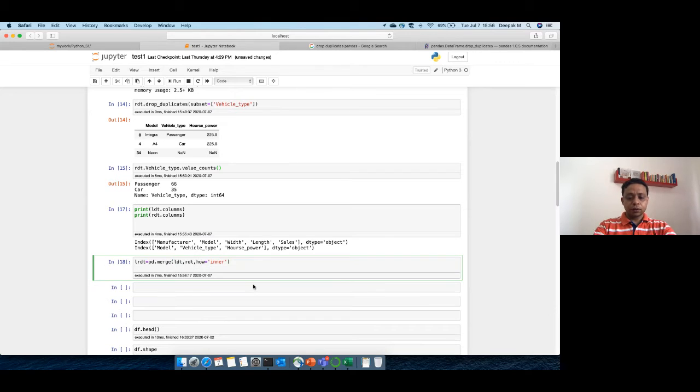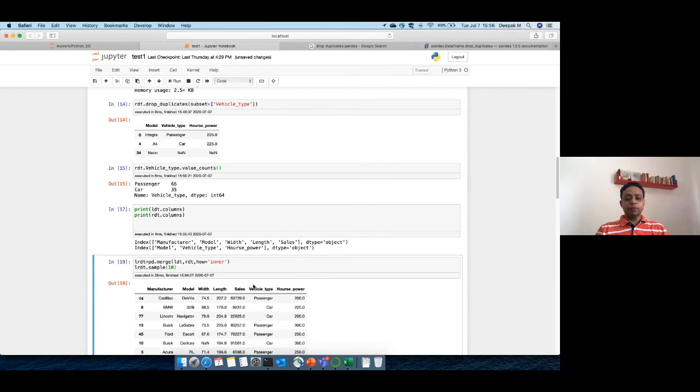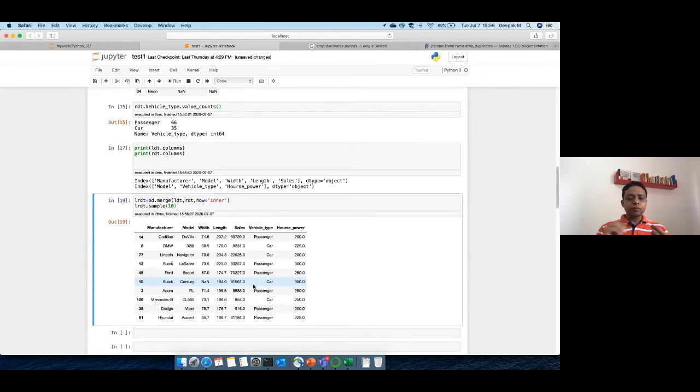LRDT dot sample. Instead of head and tail, I can do sample also, and I can pick up 10 random records from the data. So this is what we get, and it is being merged by which column? Model. Right. Any questions?